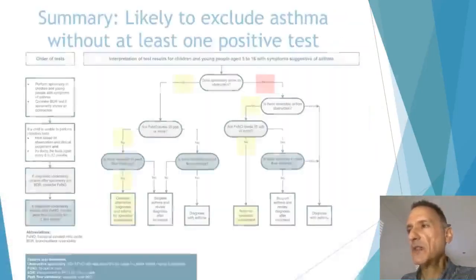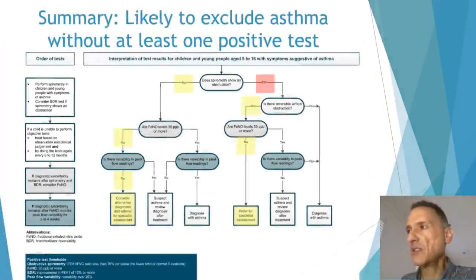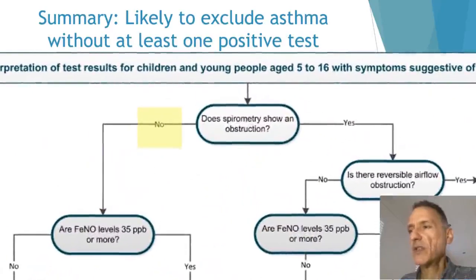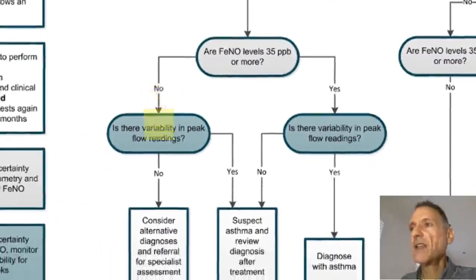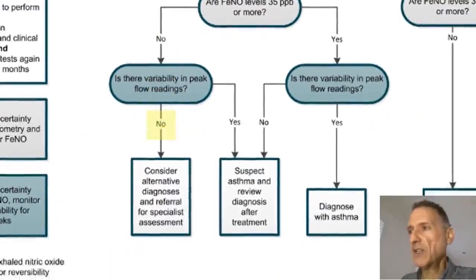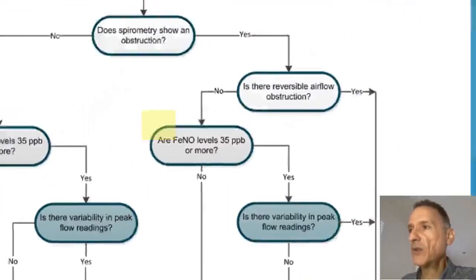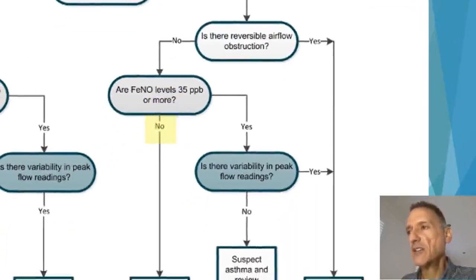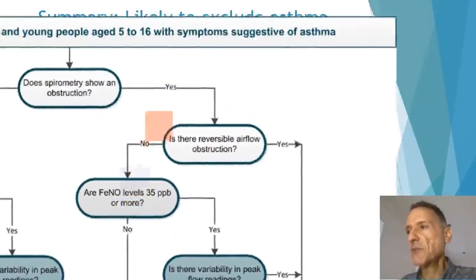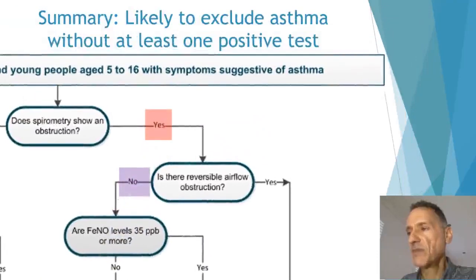And when we interpret tests, we're likely to exclude asthma if we don't have at least one positive objective test. For example, because spirometry shows no obstruction, fractional exhaled nitric oxide is normal, there's no variability in peak flow readings, or because there is no bronchodilator reversibility and the fractional exhaled nitric oxide is normal, even if spirometry shows obstruction.